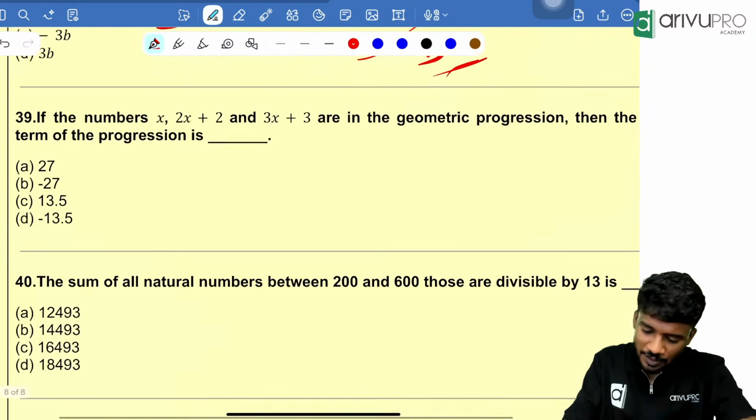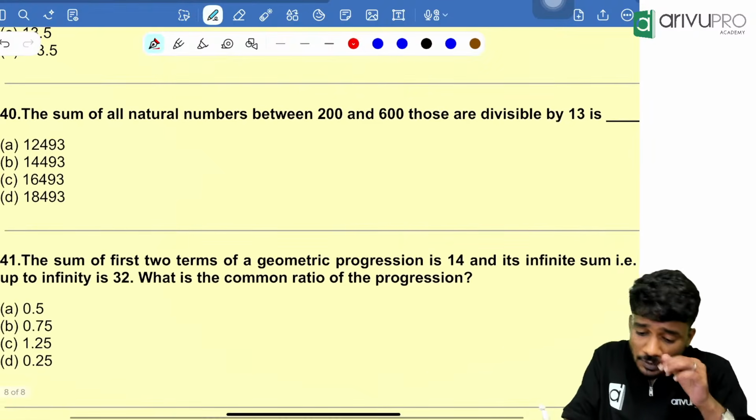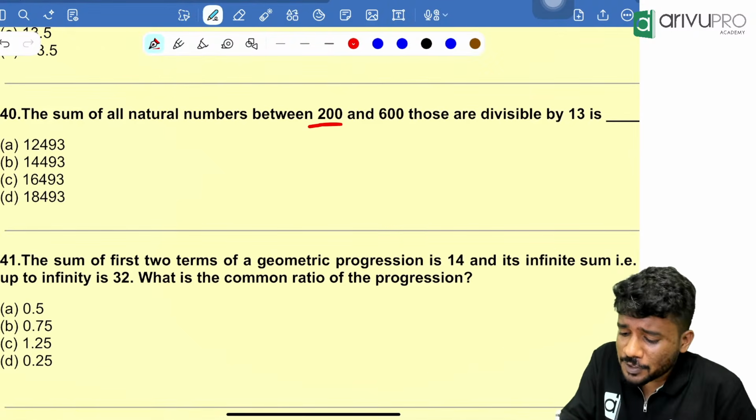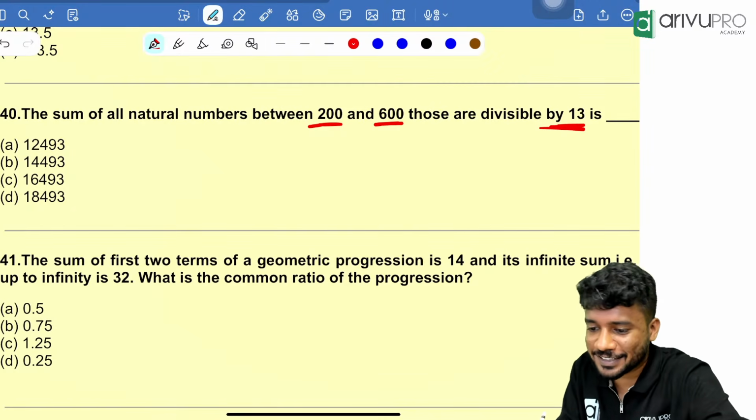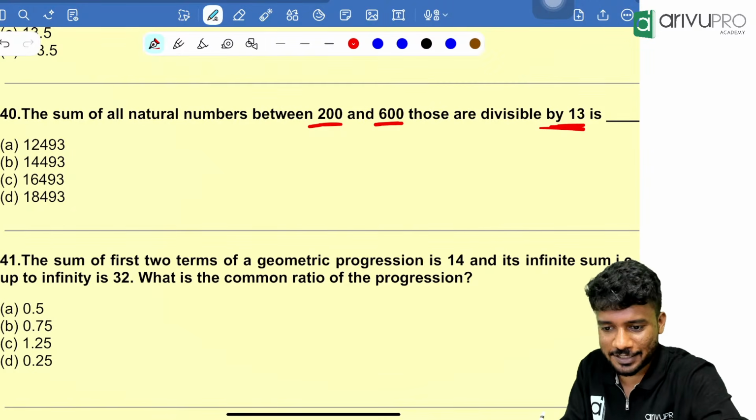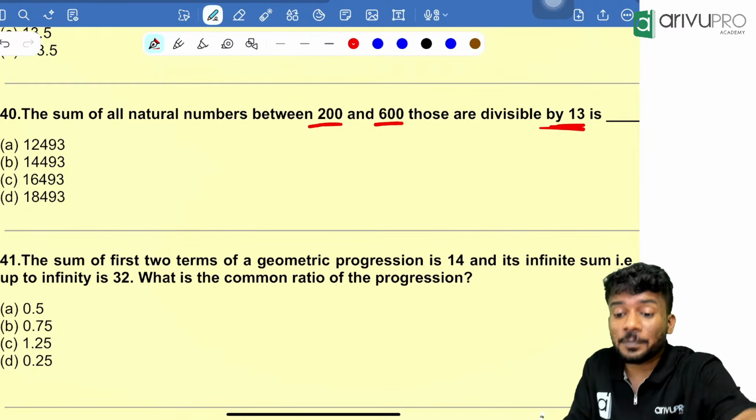Next question. This one I'll solve. Look here. The sum of all natural numbers between 200 and 600 which are divisible by 13. Yes. Okay, Gita? Yes, Sunday. We'll catch up on that. Which are divisible by 13.